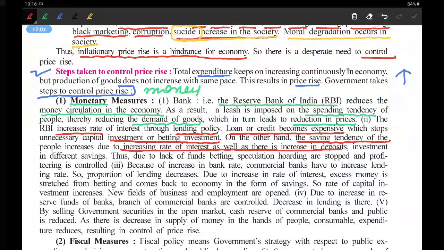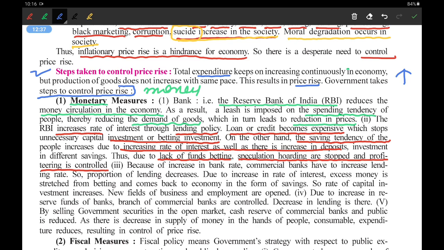On the other side, what will the government do? The government will increase the interest rates on deposits in the banks, like FDs and other things. Due to that, instead of spending the money, people will put that money into the bank, into different savings. Thus, there will be a lack of funds. People don't have money, so funds for betting, speculation, hoarding, and other profiteering are stopped. This will be controlled, and ultimately, the price rise will also be controlled.